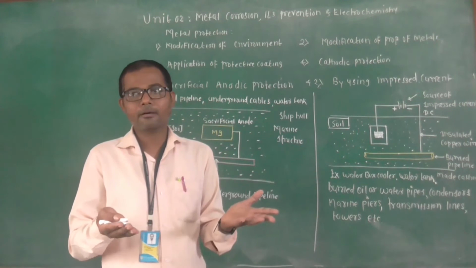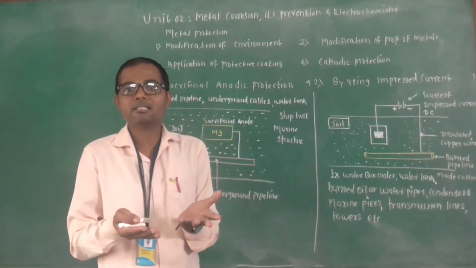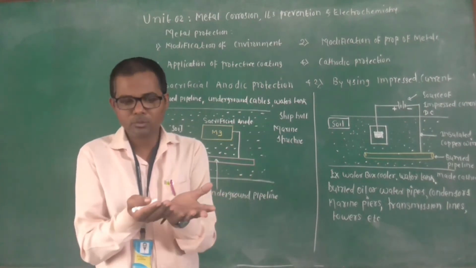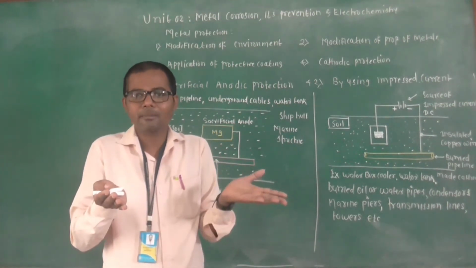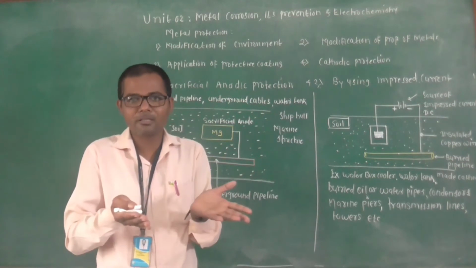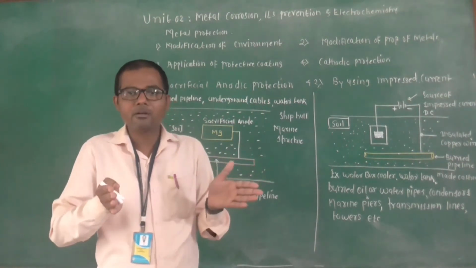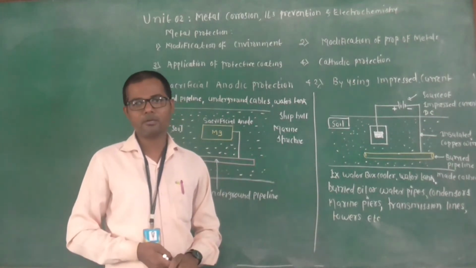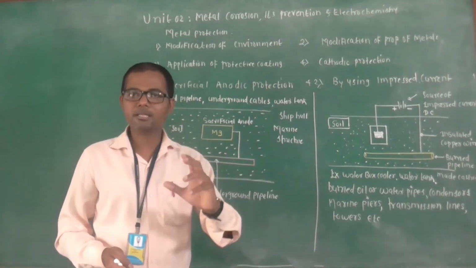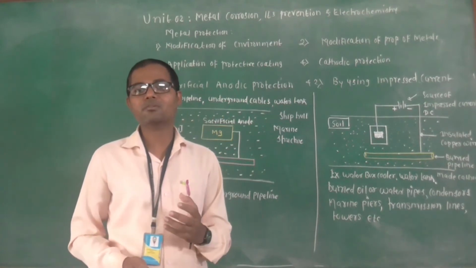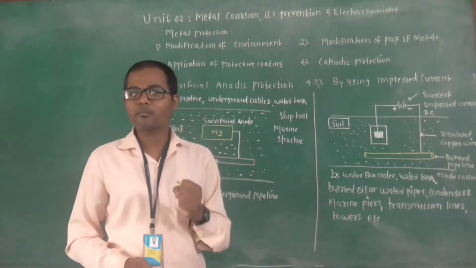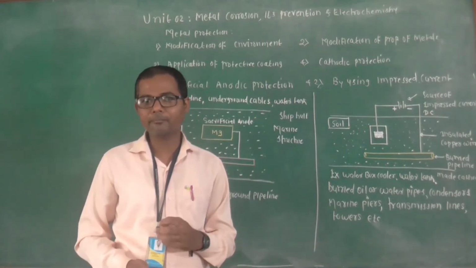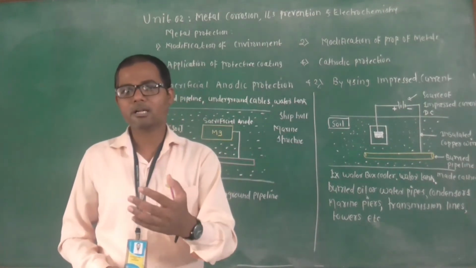Ship hull: do you know the ship, and the bottom of the ship? It is mainly made using stainless steel, or either an alloy or a metallic part. So the base of that ship is a metallic part. It may be a metal or an alloy, and the side part always comes in contact with the sea water, salty water. So when such a metallic structure comes in contact with the salty water, in the presence of that surrounding environment or medium, the metallic structure undergoes corrosion.